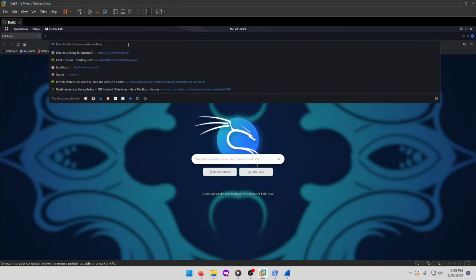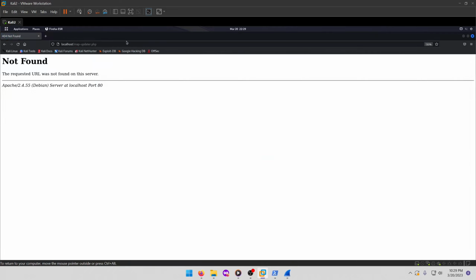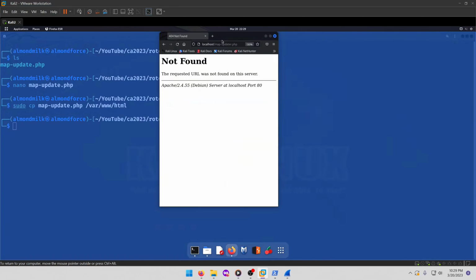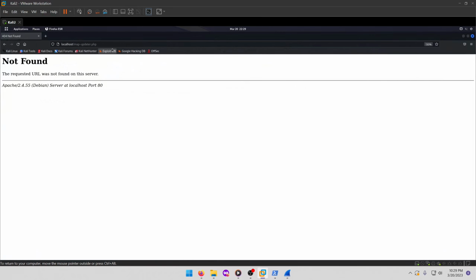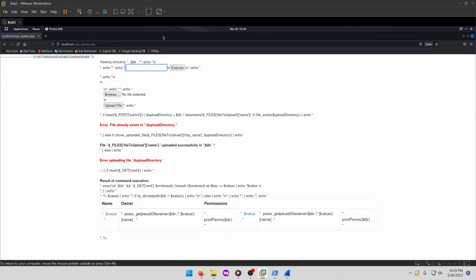So we'll type in localhost/map-updater.php. And did I spell it wrong? Oh, map-update.php. My fault. All right, this is looking promising. It's a bit messed up and it looks like I forgot to get rid of something, but it did load.